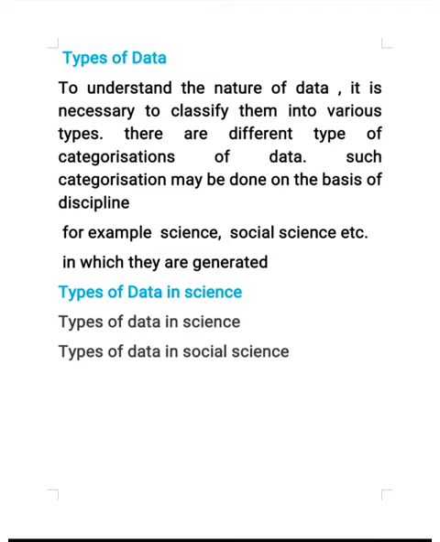Types of data. To understand the nature of data, it is necessary to classify them into various types. There are different types of categorization of data. Such categorization may be done on the basis of discipline, for example, science, social science, etc., in which they are generated. Types of data in science and types of data in social science.